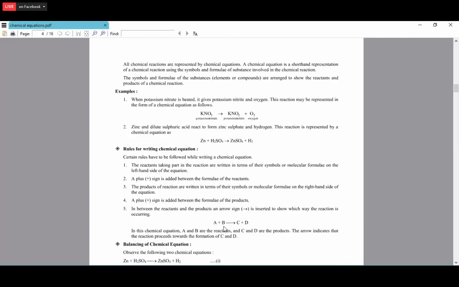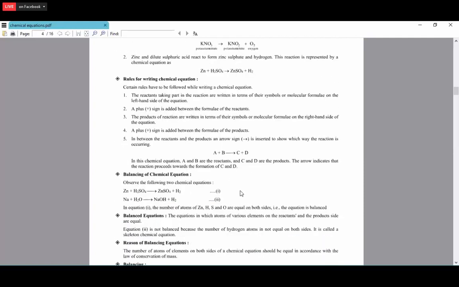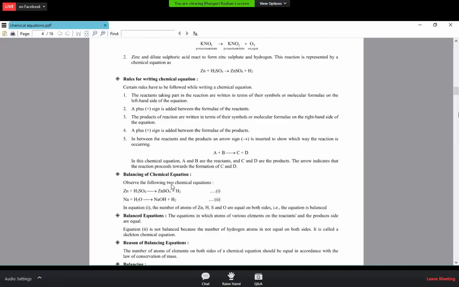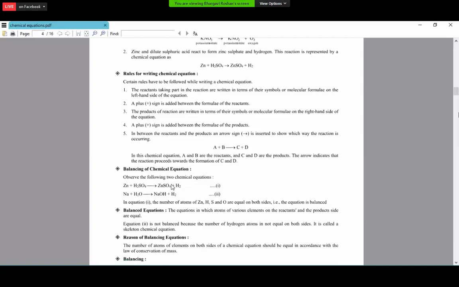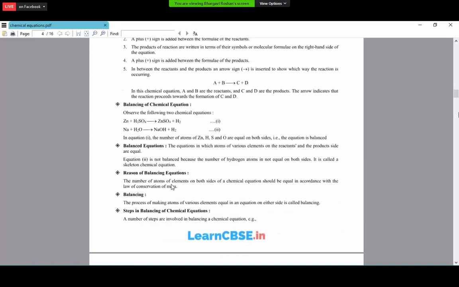A plus B together react to give C plus D, so the arrow shows that they are converted into C and D. Now, balancing the chemical equation is an art, and it is one of the important topics in chemistry. Zn plus H2SO4 gives ZnSO4 plus H2.